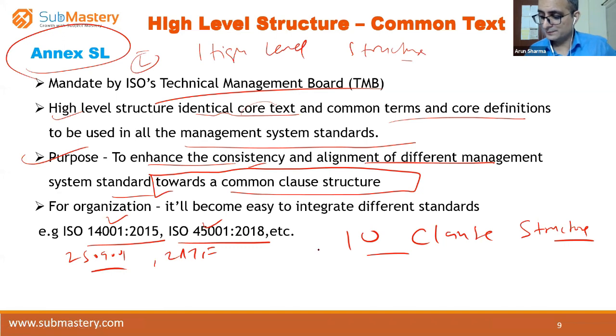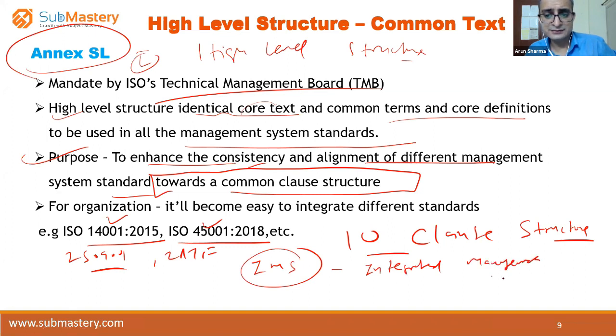You must have heard of this term IMS. What is this IMS? IMS stands for Integrated Management System, right? IMS stands for Integrated Management System. In those companies where there is an IMS, that would mean that their company might have ISO 9001 or IATF 16949, and 14001 Environment Management System and Safety Management System standard, which is ISO 45001.